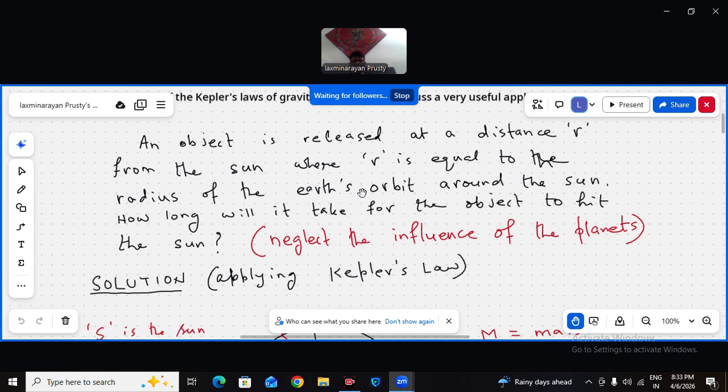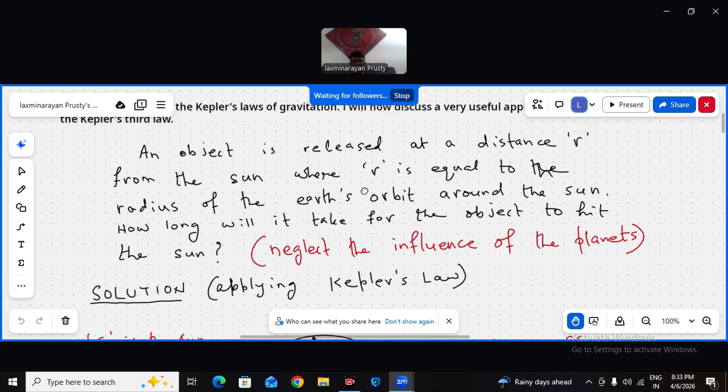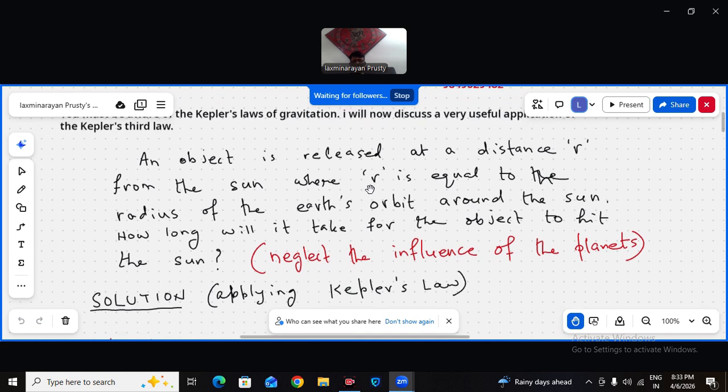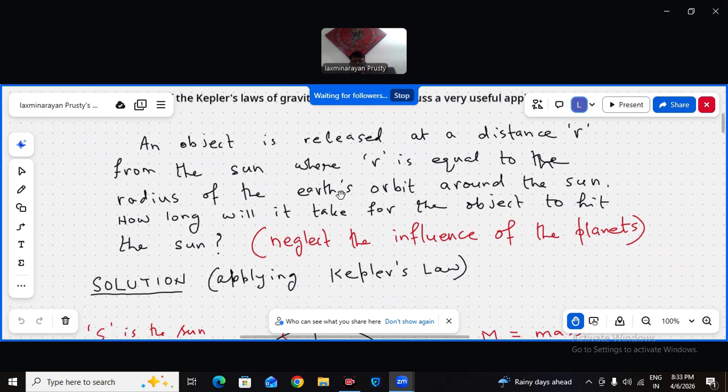The sun's gravitational attraction force will pull it towards itself, so it will come straight towards the sun and hit the surface of the sun. The question is, how long will it take for the object to hit the sun? Assume that the radius of the sun is quite small compared to the orbital radius of the Earth about the sun.